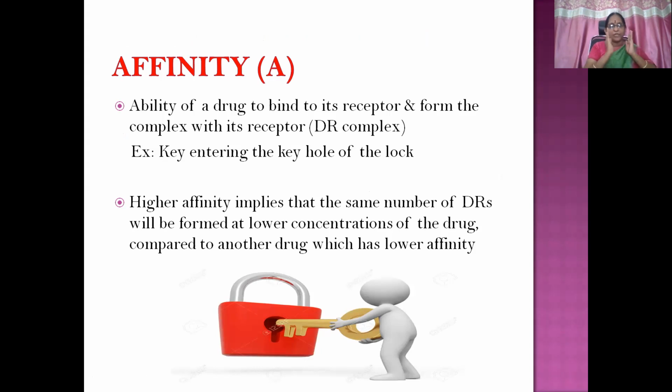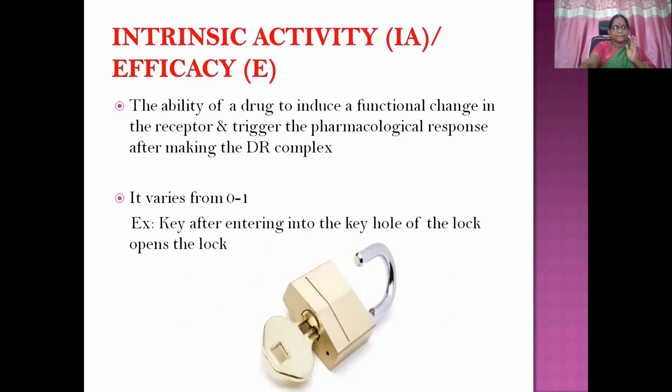That is called the affinity of that particular drug. Higher affinity implies that the same number of drug receptor molecules will be formed at lower concentrations of the drug, compared to another drug which has lower affinity. Affinity is the ability to combine with the receptor, so more affinity means more ability to combine with the receptor.